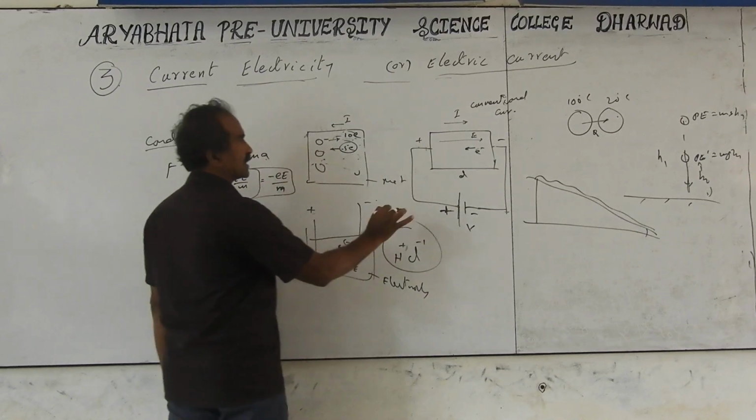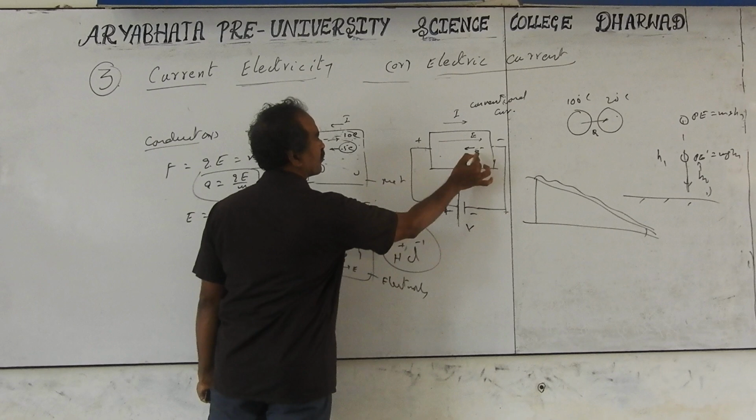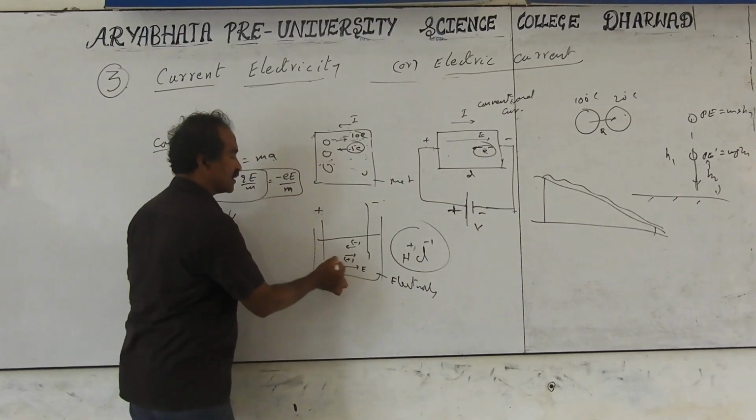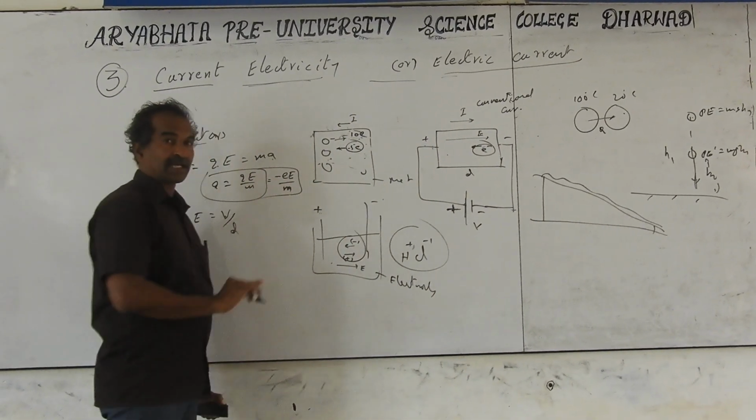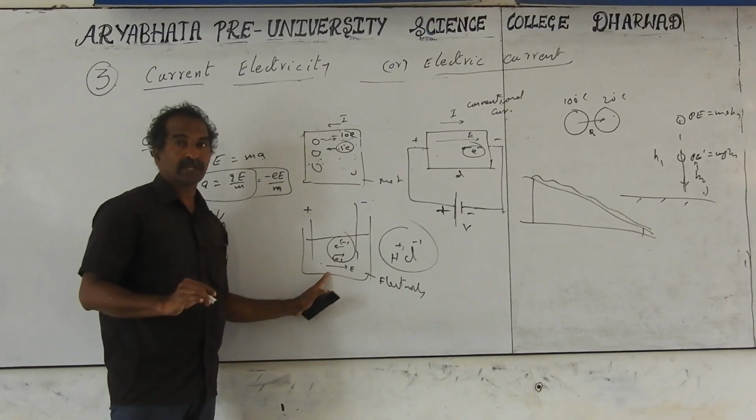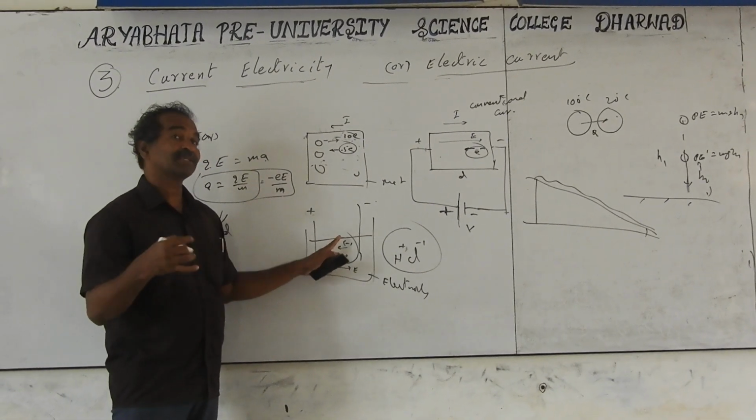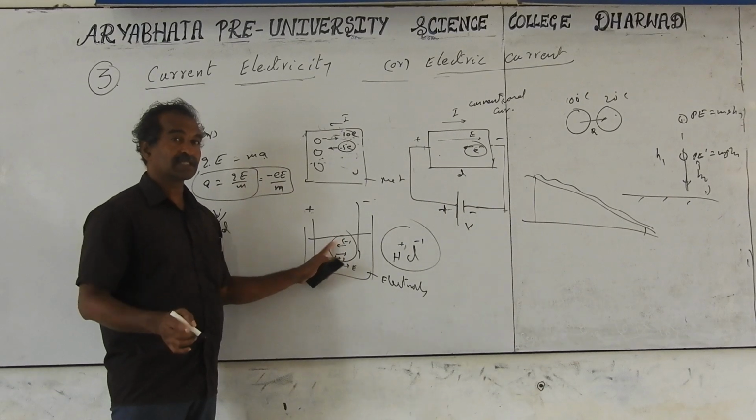So for conductors, only electrons are providing the current. For an electrolyte, both positive and negative charges can provide the current. The total current is the sum of the two currents you have to take. This is the positive ion number plus the negative ion number; total charges you have to consider both together.